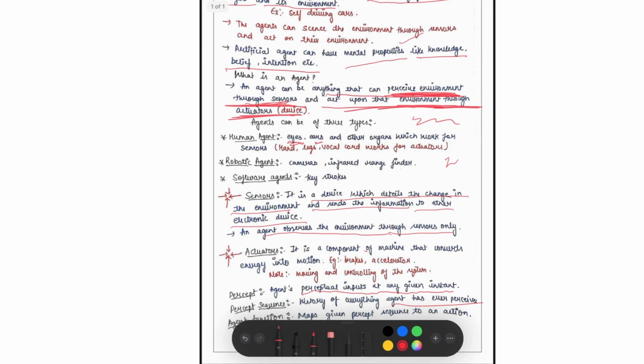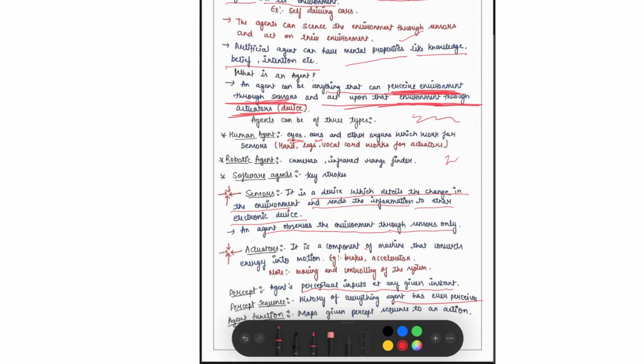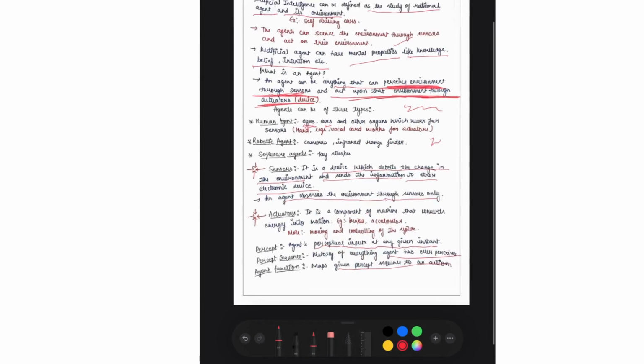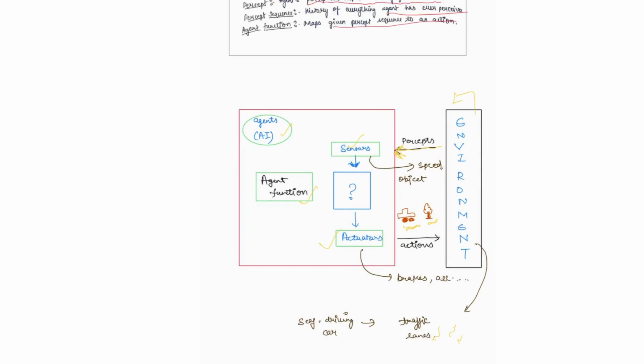What is an agent function? It maps a given percept sequence into an action. Here, sensors are sending inputs to the AI agent's agent function.